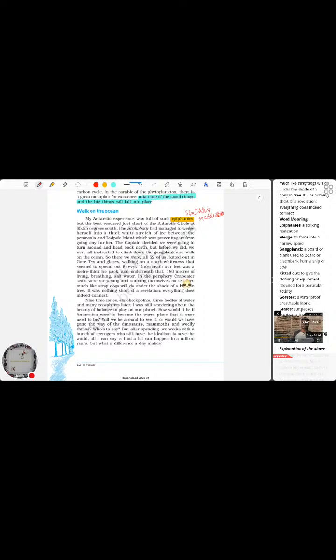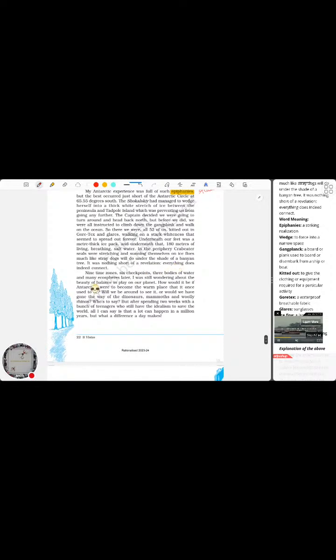In the periphery, crab-eater seals were stretching and sunning themselves on the ice floes, much like stray dogs will do under the shade of a banyan tree. It was nothing short of a revelation.